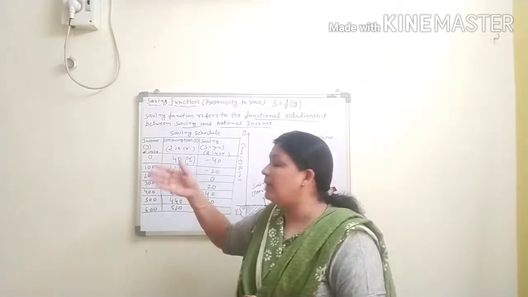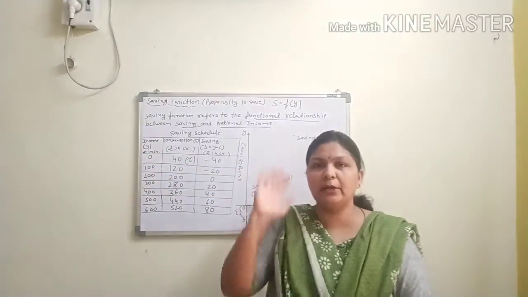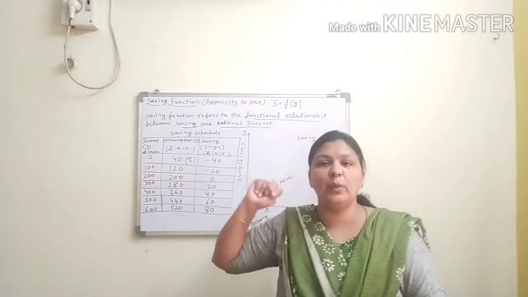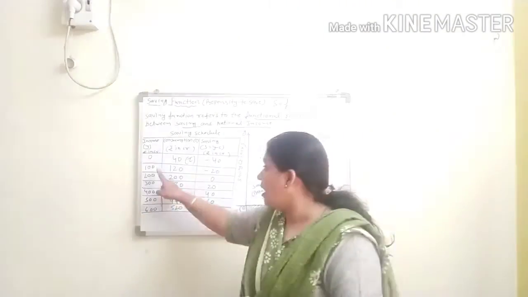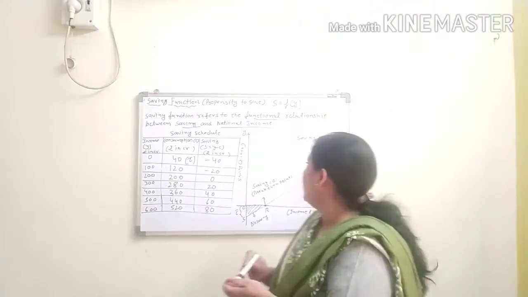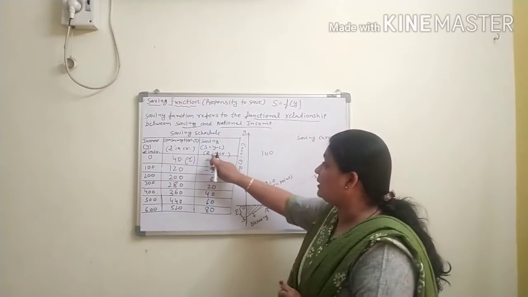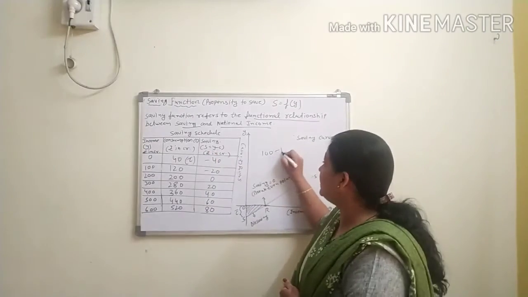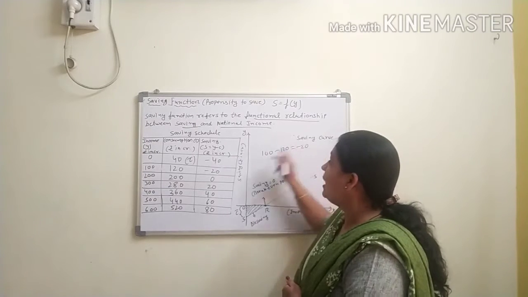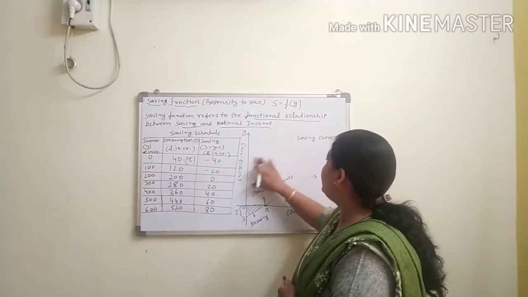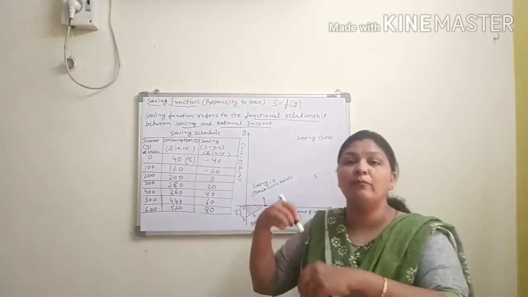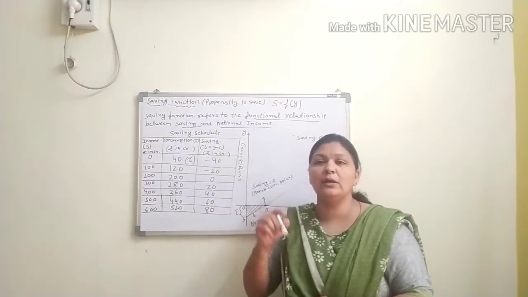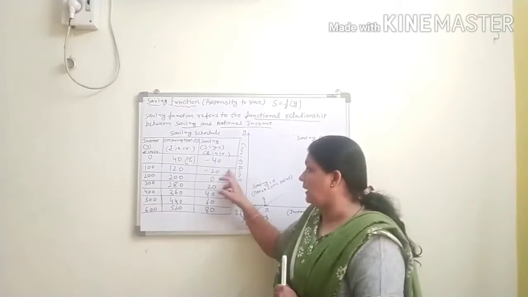Now again income increases from 0 to 100. It means 100 rupees of income increase. At that level your consumption will be 120. So 100 minus 120, that is the formula S equals Y minus C. So Y is 100, your C is 120, so your answer will be minus 20. Fine. So that minus 20 again you are using from your previous year's saving. So again this 20 rupees is called dissaving.